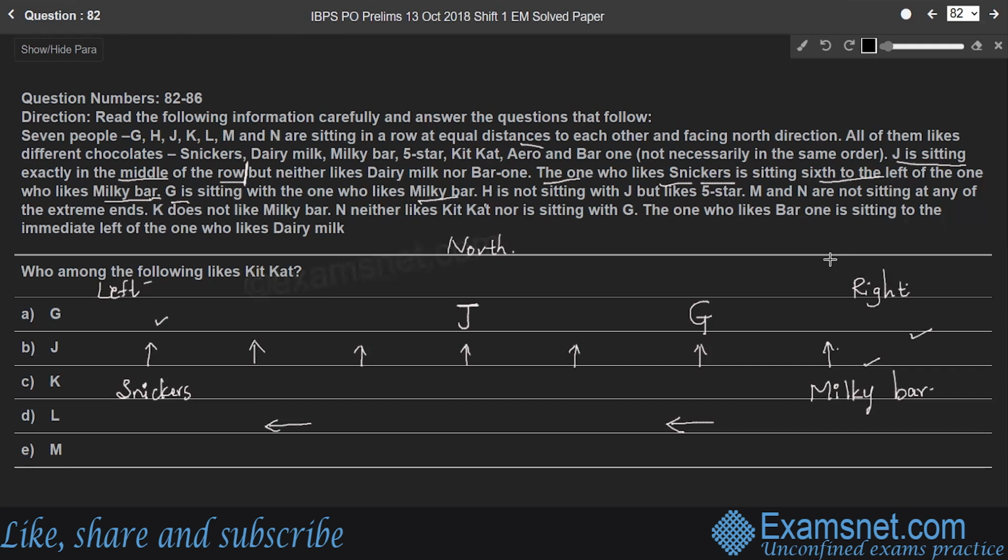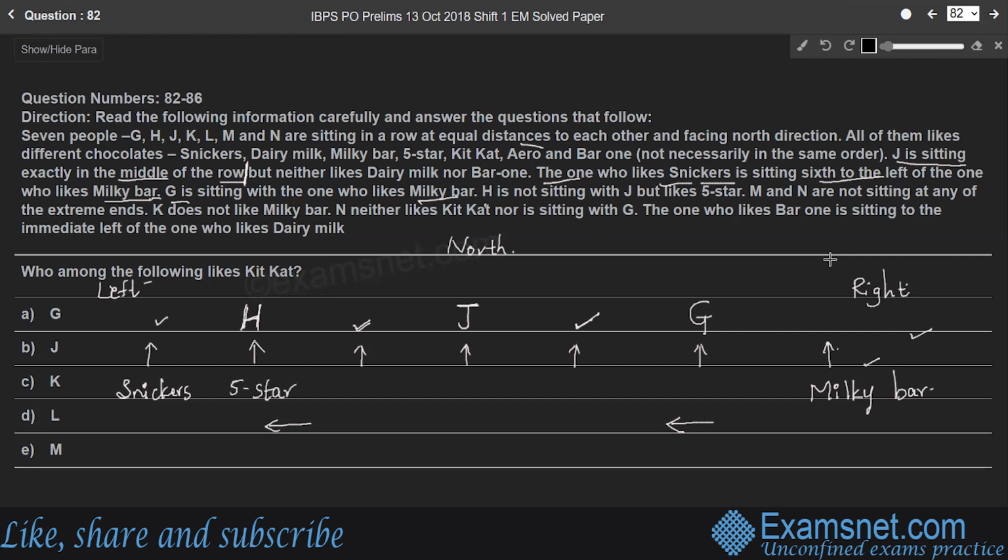Next point, H is not sitting with J but likes five star. So here H is not sitting with J. So he is not sitting at any of this position, right? So position of H has to be here, second position from the left end. H is not sitting with J but likes 5 star. So H likes 5 star.